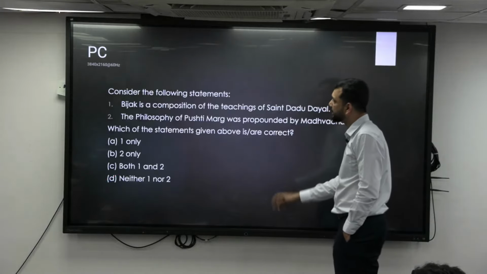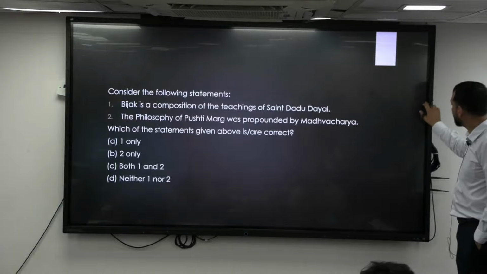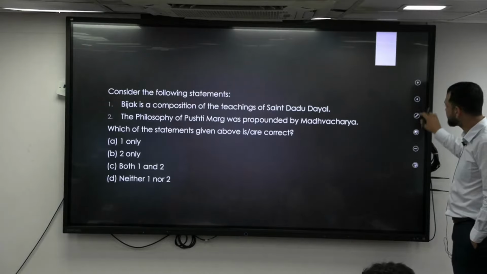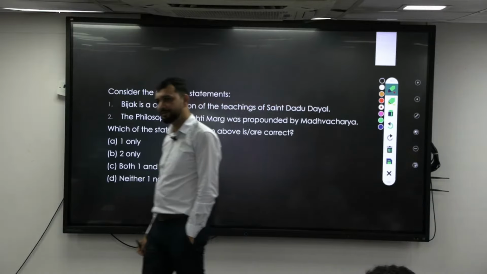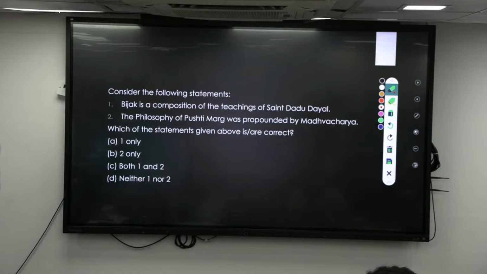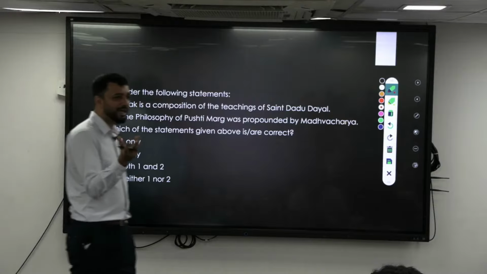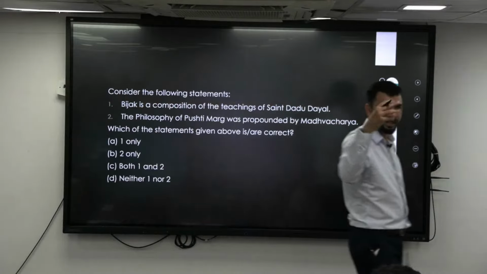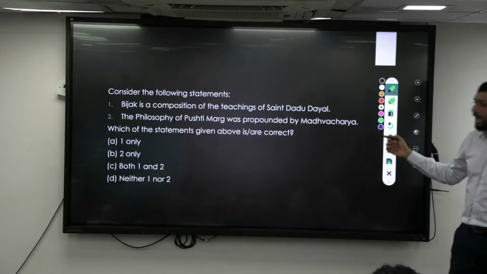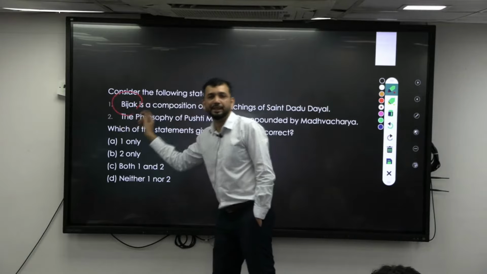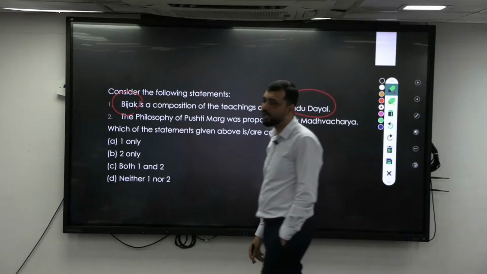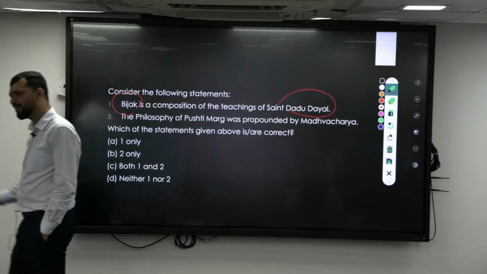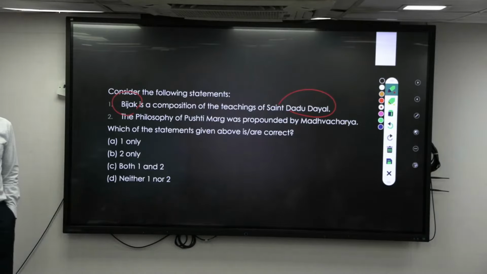Right. Next. Bijak is a composition of Dadu Dayal. Is it correct? Bijak is a compilation of Kabir. Kabir ke dohe, or basically Sakhi, as we also call it, done in two-liner couplets. That has been compiled in a book called Bijak. And what has Dadu Dayal been compiled in? Dadu Dayal Vani or Dadu Anubhav Vani, or just Vani also is fine.